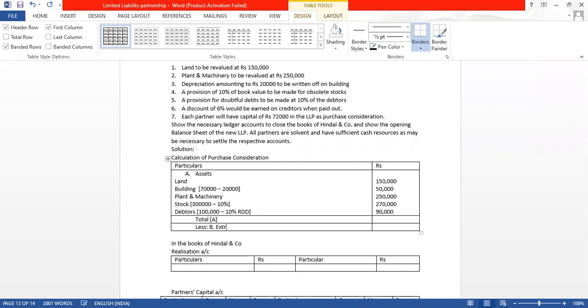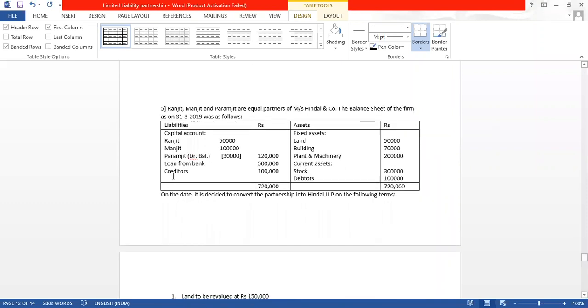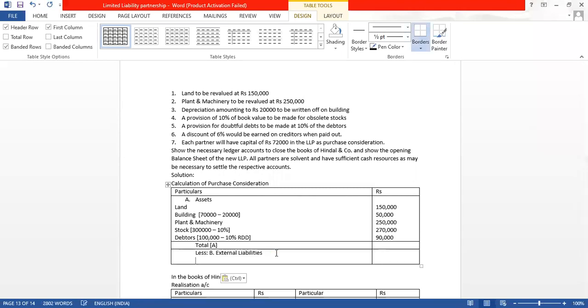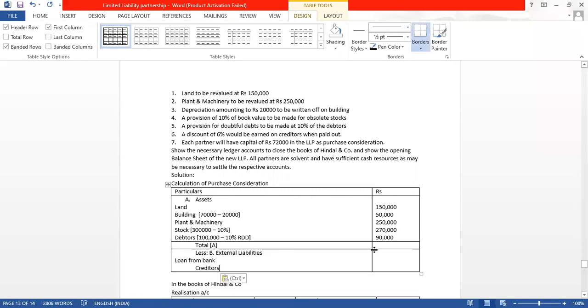External liabilities to be taken over by the LLP business. I will write only external liabilities. Now, what external liabilities are there in the question? Other than capital, we have loan from bank and we have creditors. 5 lakh, 1 lakh. So, I have seen the amount also. 5 lakh and 1 lakh.